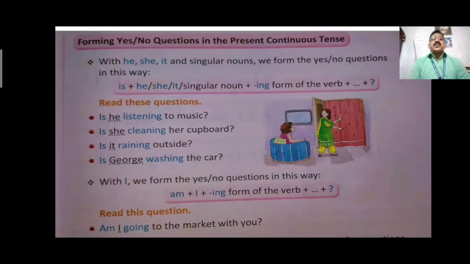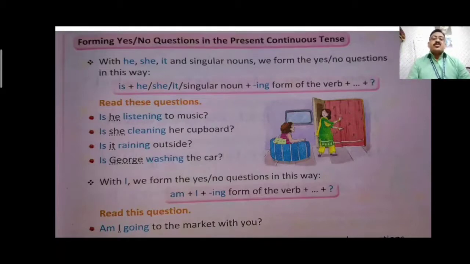Now you can see forming yes-no questions in the present continuous form. How to make a question? With he, she, it and a singular noun we form the yes-no question in this way. Is he listening to music? Is she cleaning her cupboard? Is it raining outside?